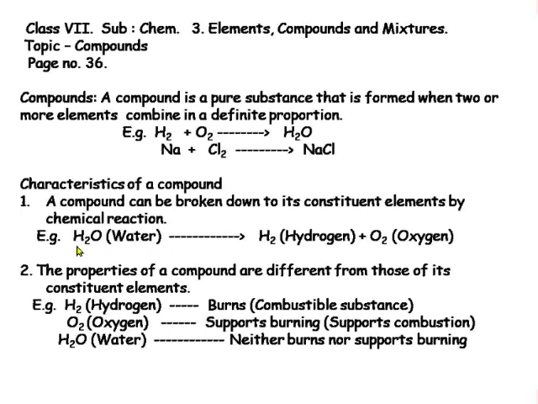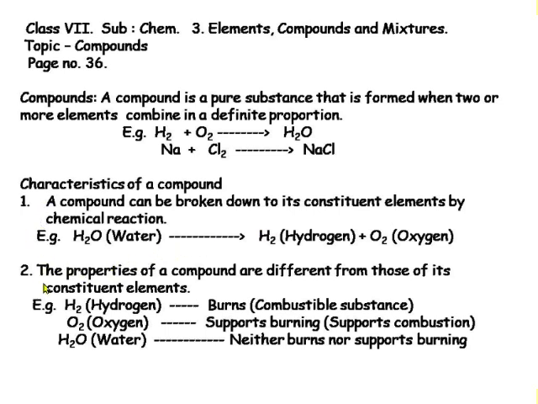When electricity is passed through water, its constituent elements, hydrogen and oxygen, get separated. So, we can say a compound can be broken down to its constituent elements by chemical reactions.